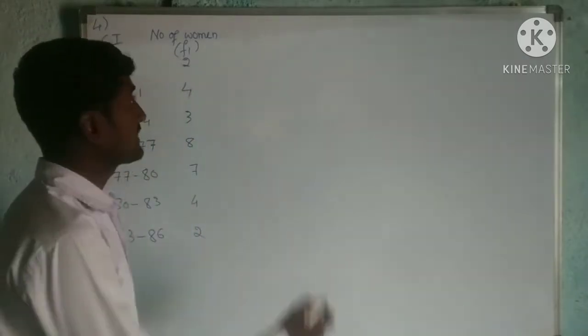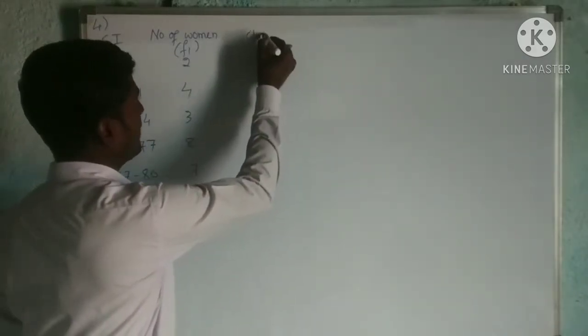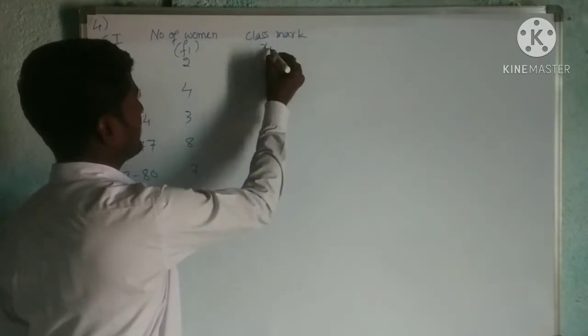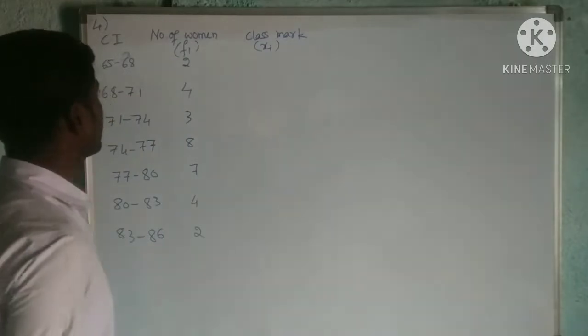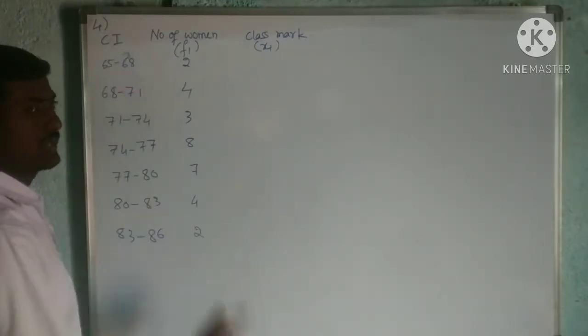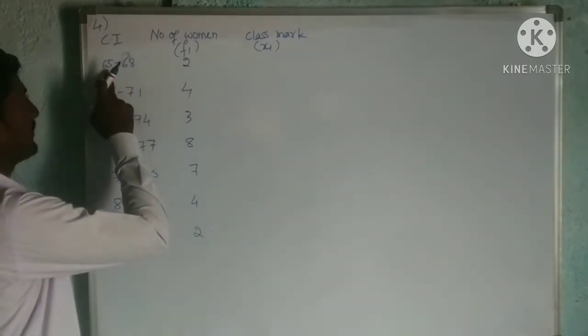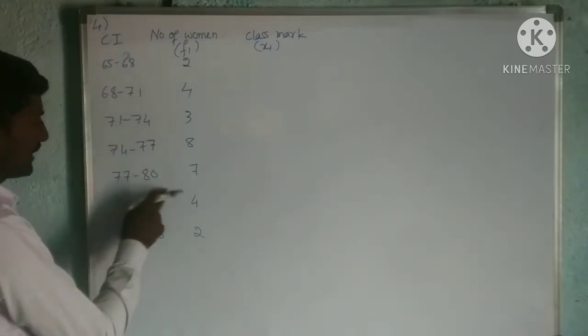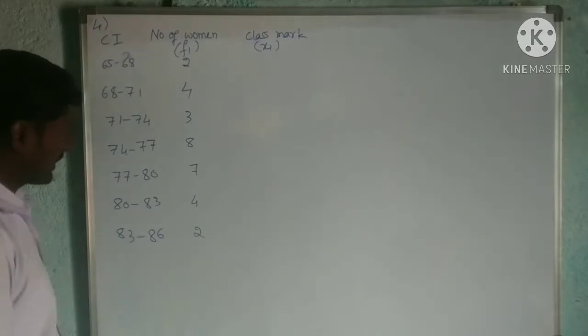Class mark XI. Class mark or midpoint XI means upper limit plus lower limit divided by 2. 65 to 68, 3 difference. Here also 3. Everywhere it is 3 difference. Am I right?